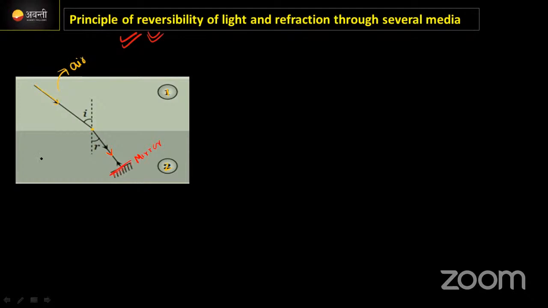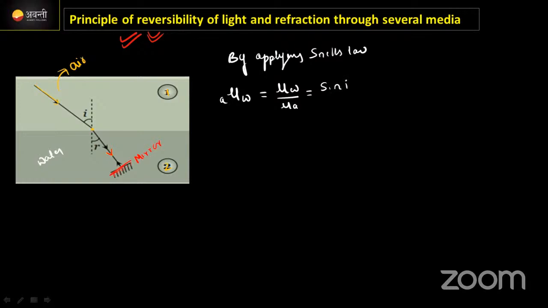Okay, cool. Now, air, this is what? Water. Correct? How are you going to write the refractive index for this one? By applying Snell's law. Snell's law को apply कर रहा हूँ मैं. कैसे? देखो इधर. Mu, water with respect to air we need to write. इसका full form कैसे लिखना है? Mu W by mu A, right, is equal to sine of the angle of incidence to the sine of the